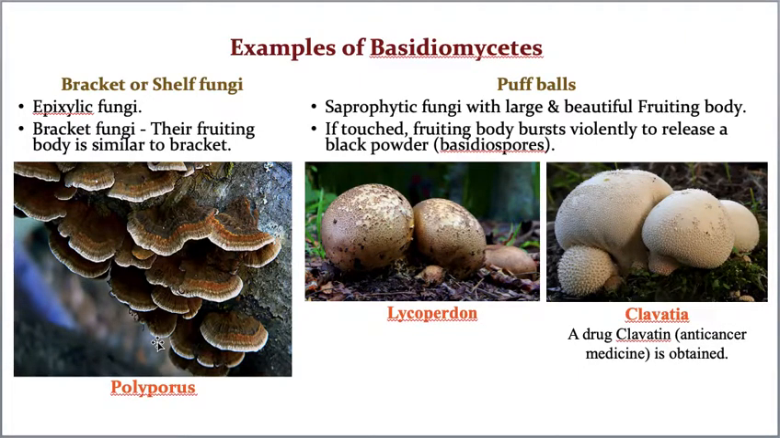These saprophytic puffballs have large and beautiful fruiting bodies. See how big they are. What is the meaning of fruiting bodies? Spore producing bodies are called fruiting bodies. When you touch them, they burst very violently, even making a sound, and produce a black powder of spores, that means basidiospores. The best example is Lycoperdon.